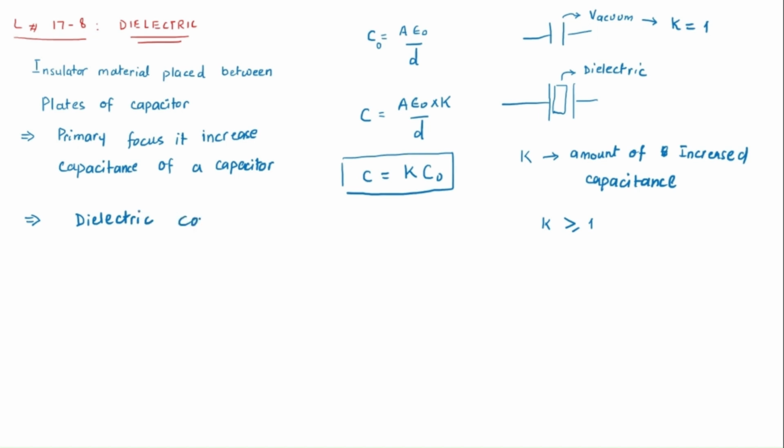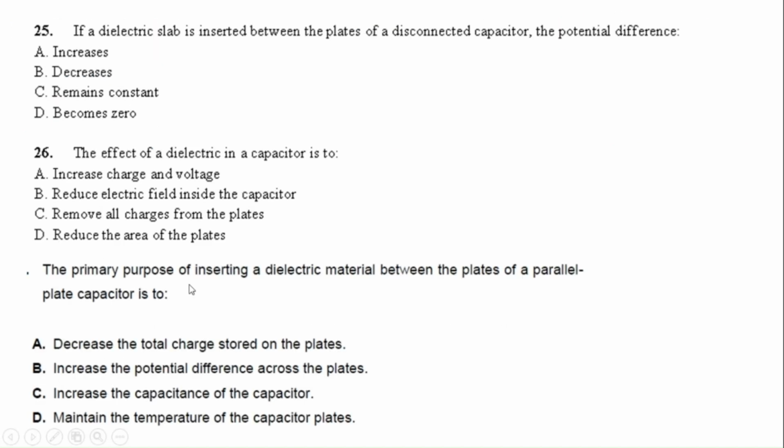But the problem is, when we talk about this dielectric, I will provide you the value of K.